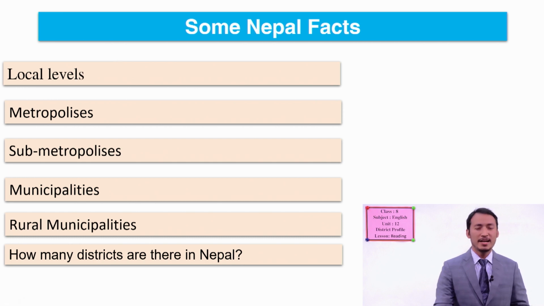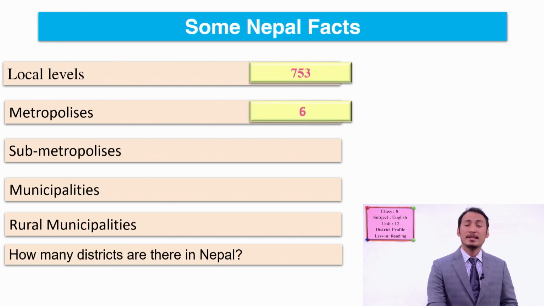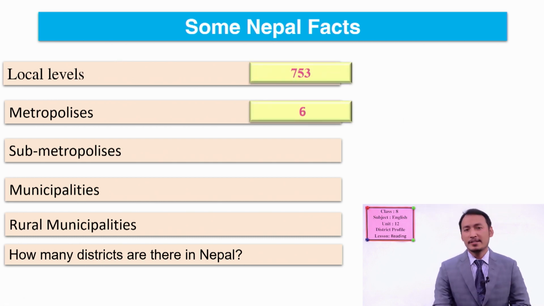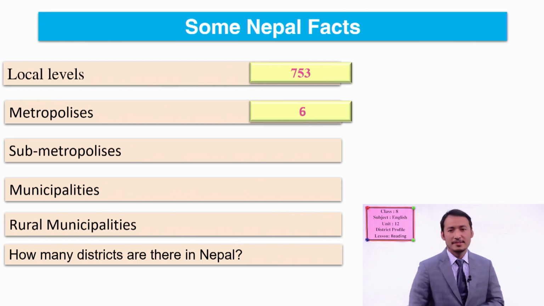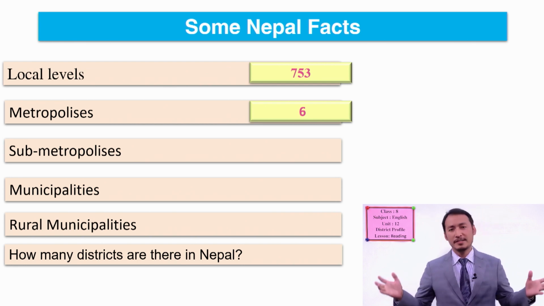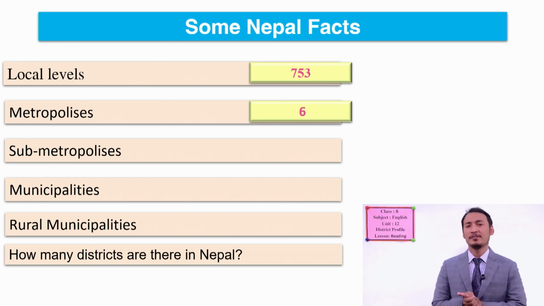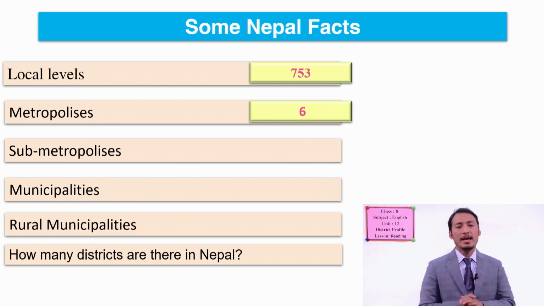For your kind information, we have 753 local levels. So we have the division into different local levels, 753.